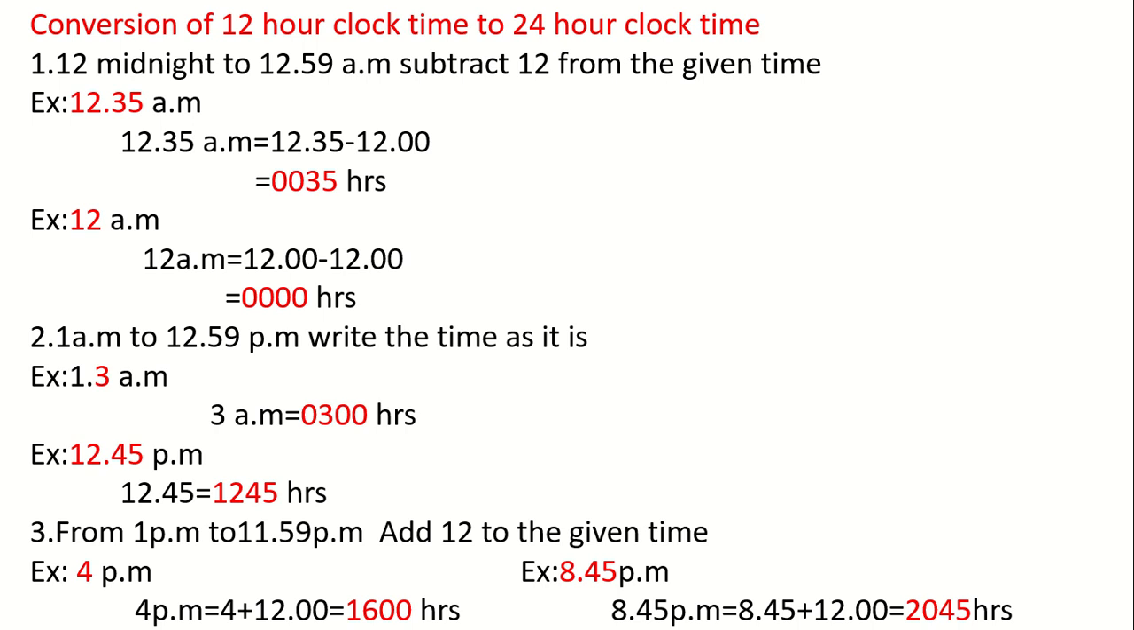If it is 8:45 pm, what will be the time in 24-hour clock time? We have to add 12 to it. You will get 2045. The time will be 2045 hours.